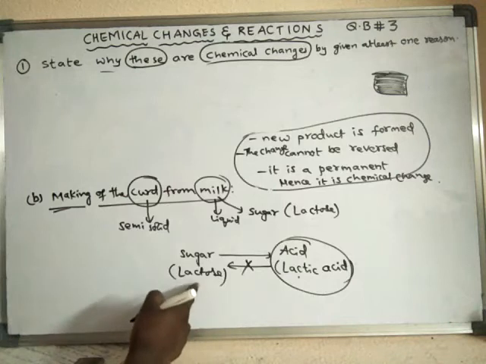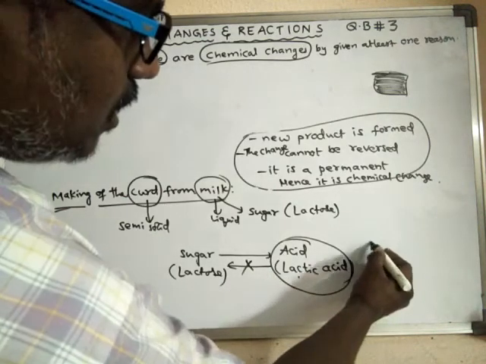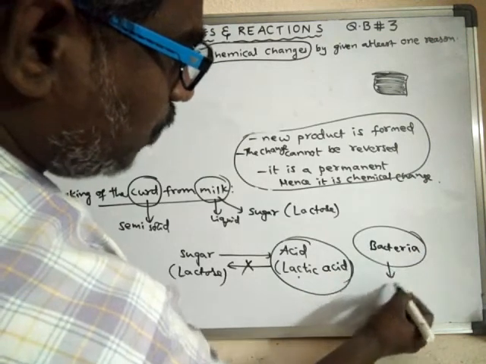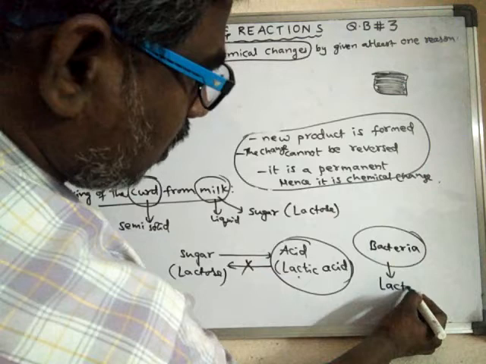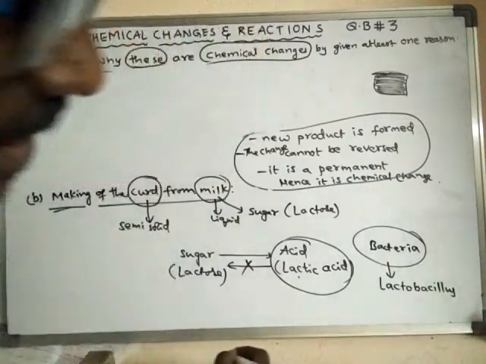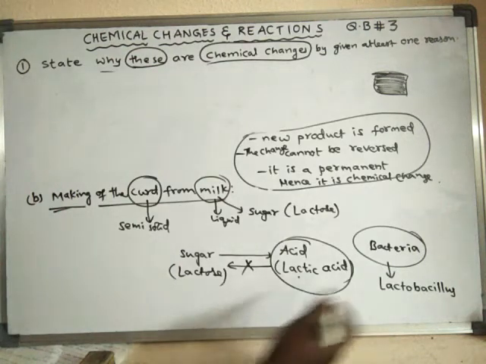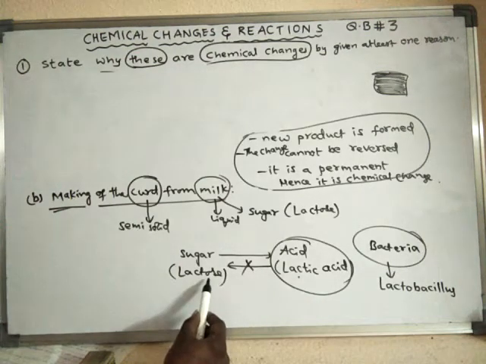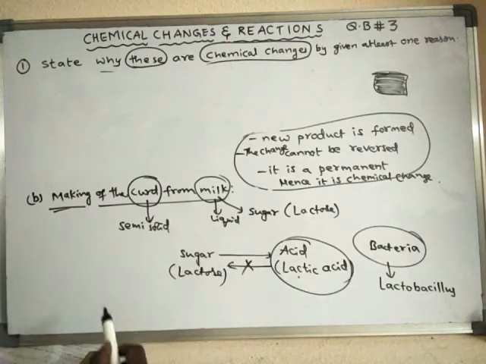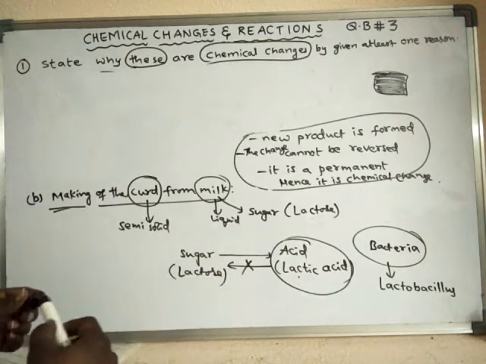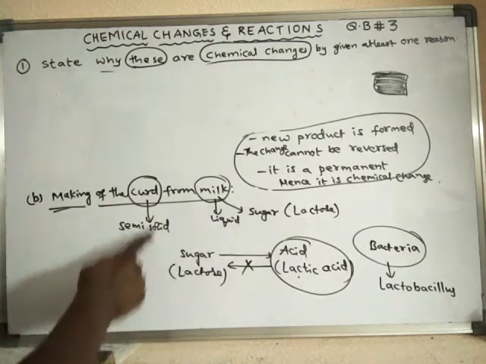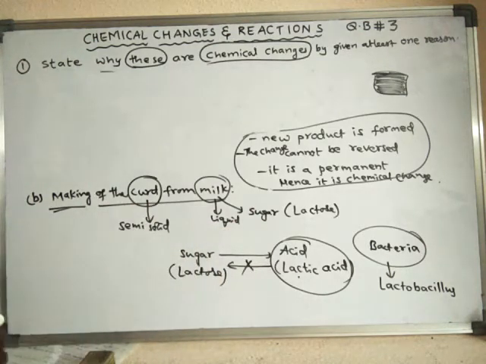For the conversion of lactose sugar into lactic acid, bacteria help. That bacteria is called lactobacillus bacteria. It helps in the conversion of lactose sugar into lactic acid. So milk is converted into acid, and milk is in liquid state while the curd is in semi-solid state.